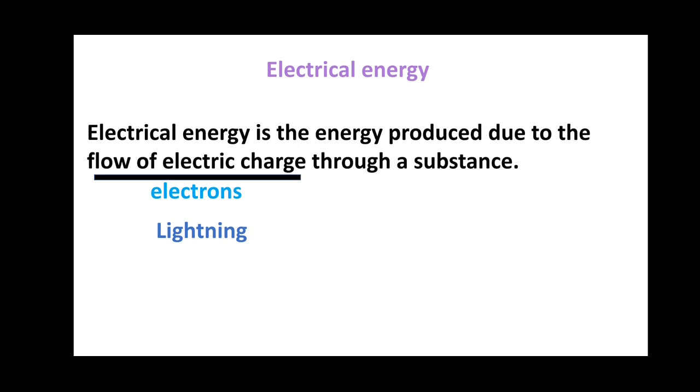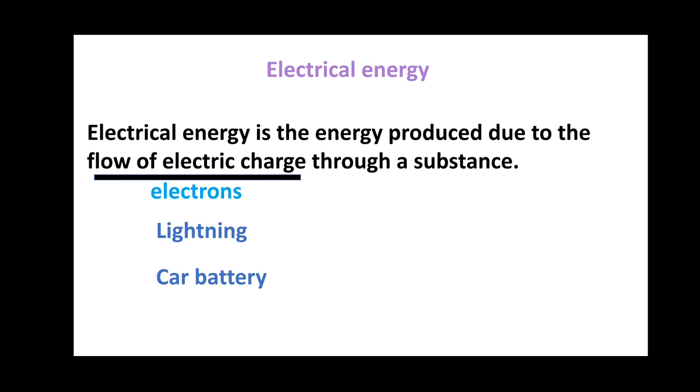In a car battery, a chemical reaction creates an electron which has the energy to move in an electric current. These moving charges provide electrical energy to the circuit in the car. Many other examples are there for electrical energy. We know that this electrical energy is used to run household appliances such as televisions, refrigerators, washing machines, fans, coolers, and computers. It is also used to run trains and machines in factories.